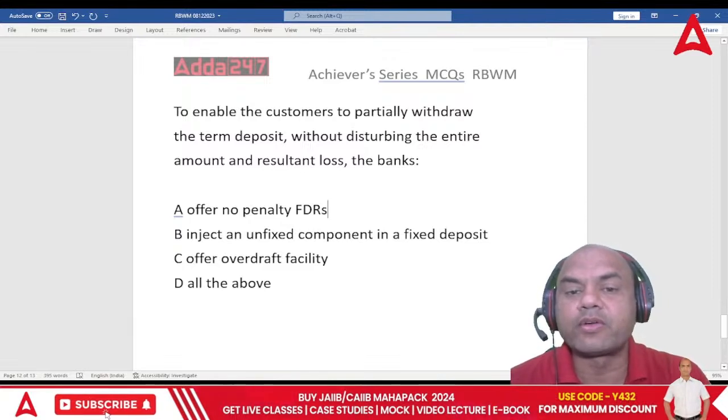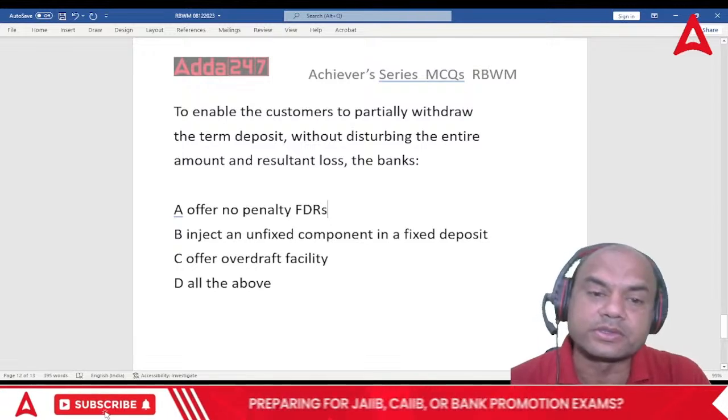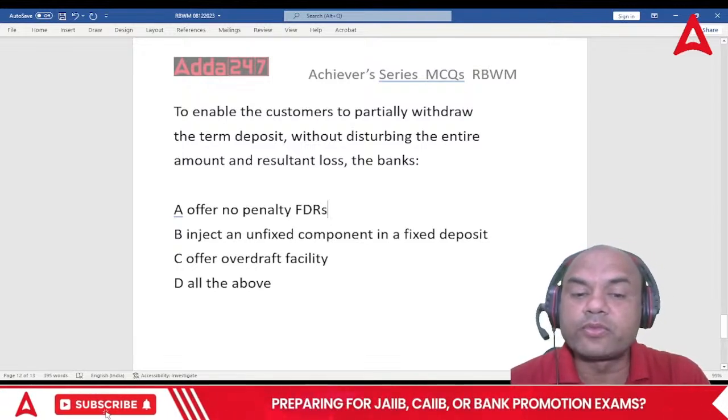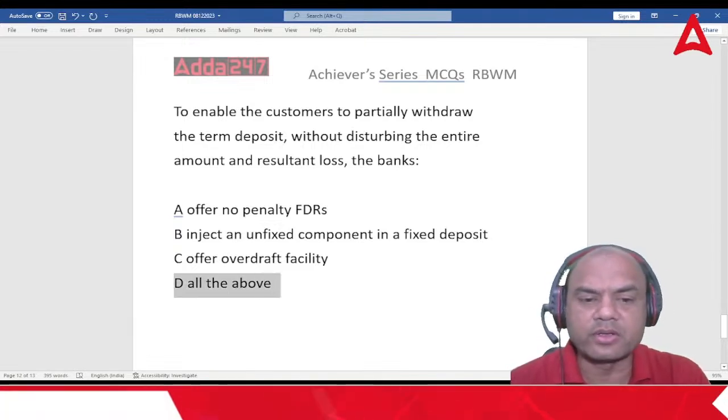Suppose if it is a 1 lakh FD and I want only 40,000, the customer will withdraw 40,000 and make another FD for 60,000. Inject an unfixed component, so that is also injected, and offer an overdraft. So the answer will actually be all of the above, right?